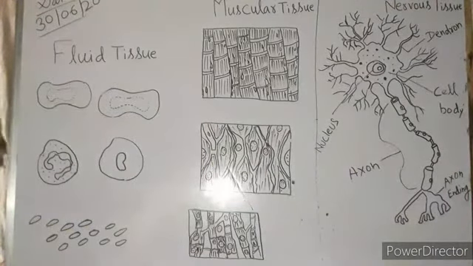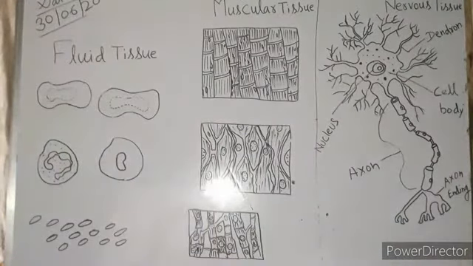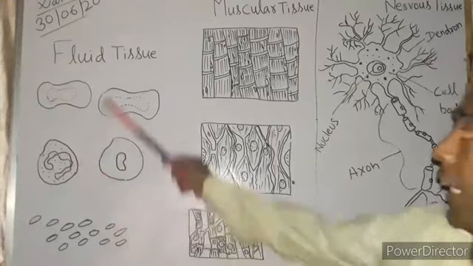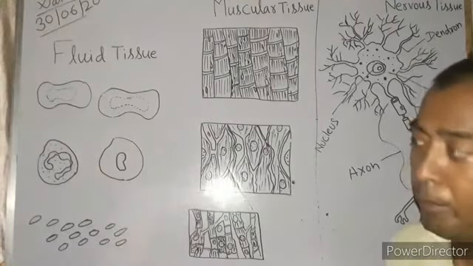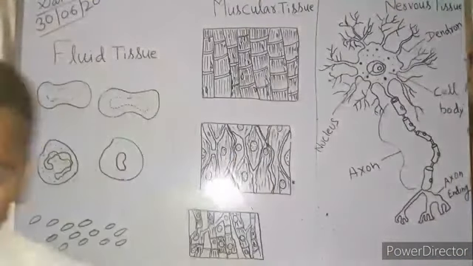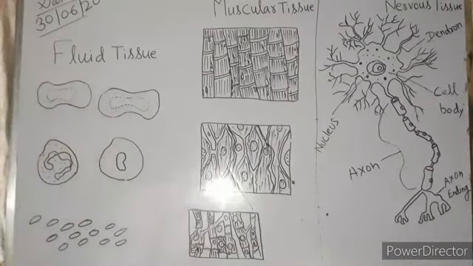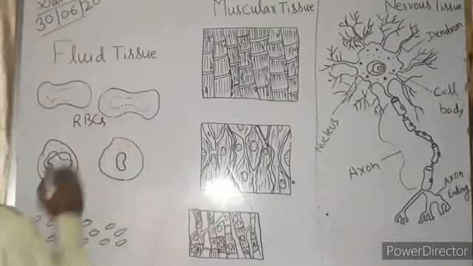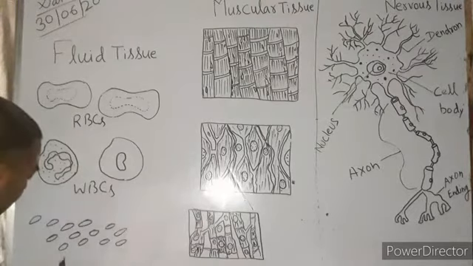Is it clear? Now, apart from the skeletal tissue, we come to the fluid connective tissue. In the fluid connective tissue, there is blood, that is, red blood cells. Just hold a minute. RBC, this is RBC, WBCs and platelets.